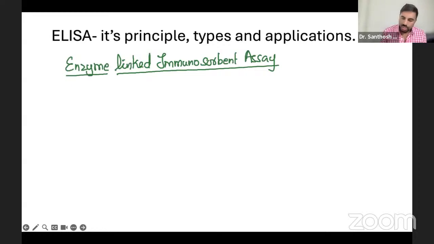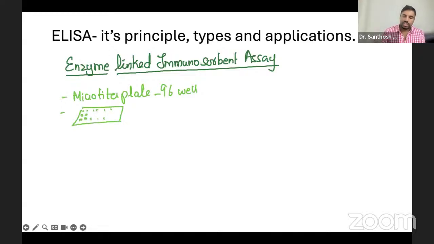So this is the method. Basically we are using a microtiter plate with 96 wells. So there you're titrating to check the reaction.